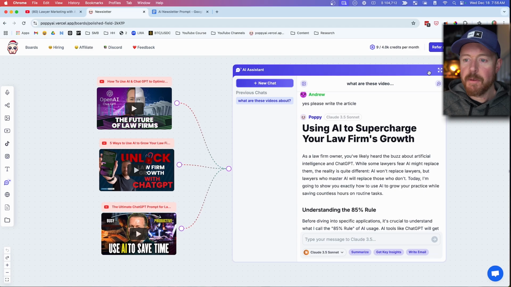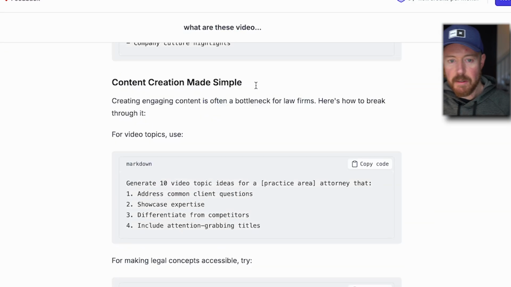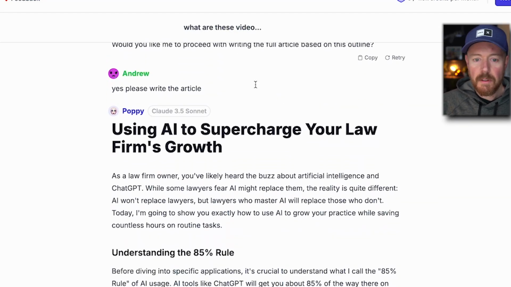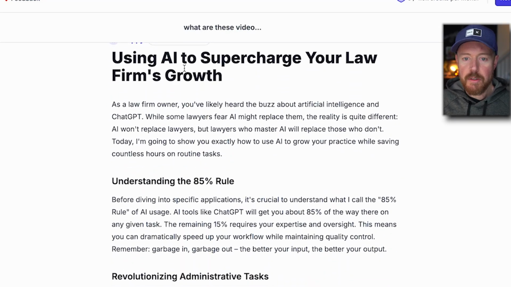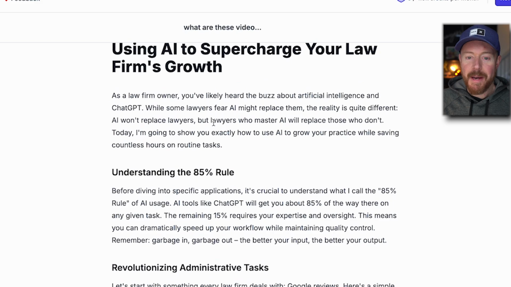All right, so here's my article, and what I want to do is I want to make this full screen so I can read it. So let's see what happens here. All right, so using AI to supercharge your law firm's growth. As a law firm owner, you likely have heard the buzz about artificial intelligence. I'm going to read this article, and then I'll be back to you in a second here.